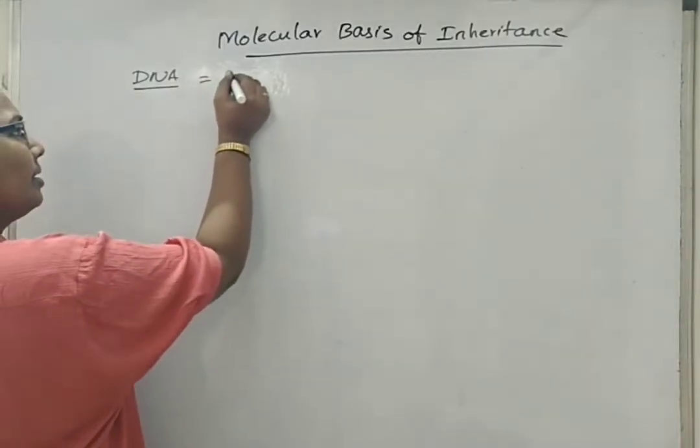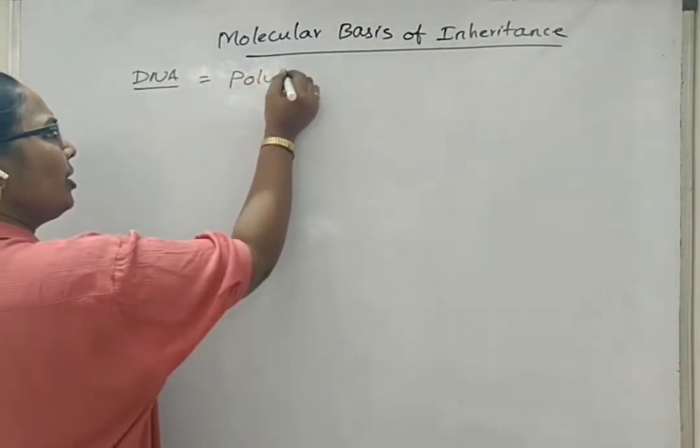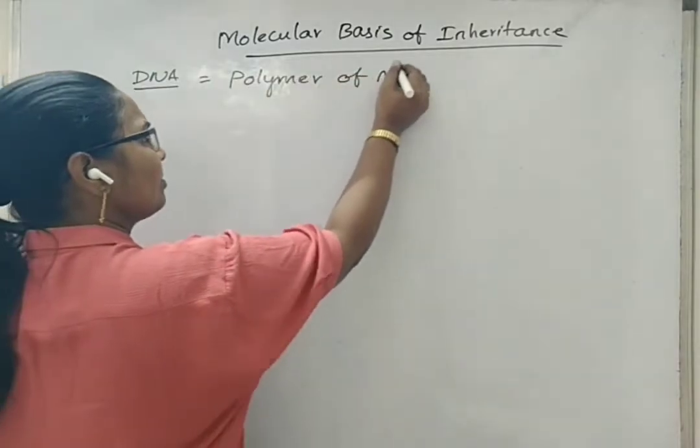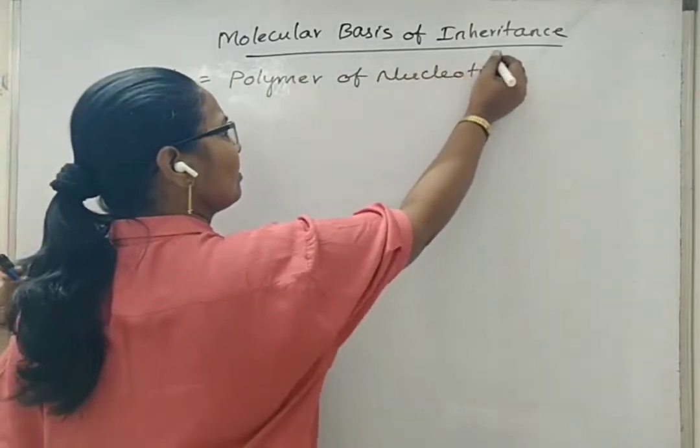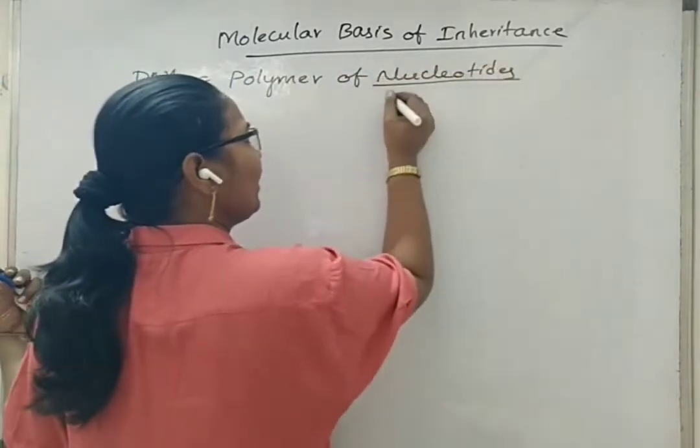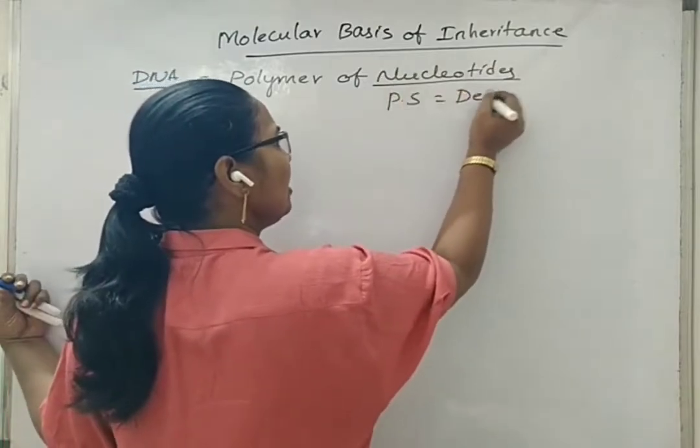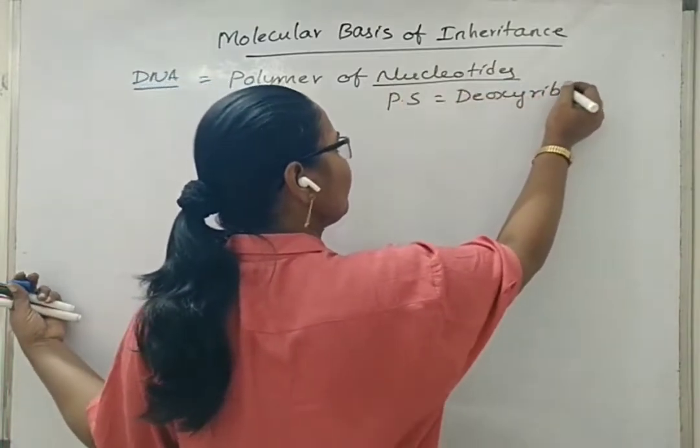DNA as a polymer of nucleotides has pentose sugar, that is deoxyribose sugar.